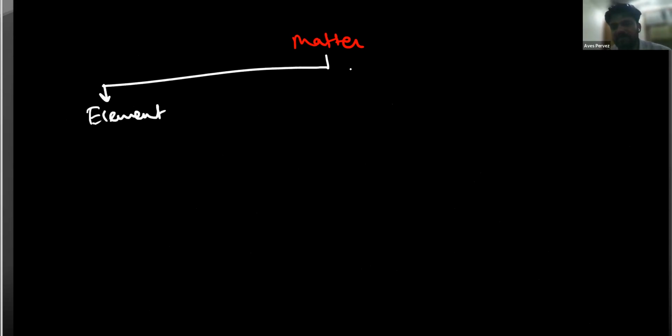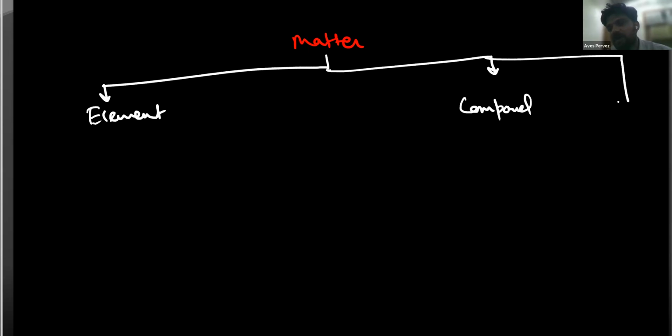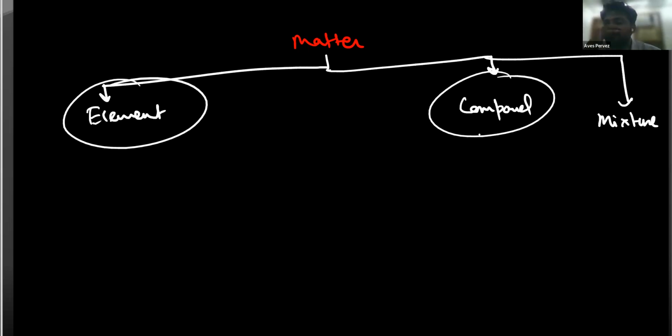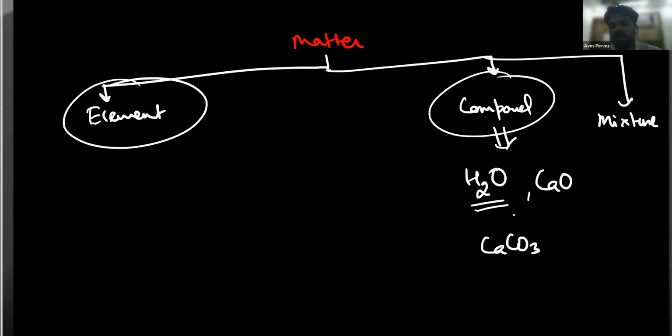It's pure and impure substances that we have studied. Solid, liquid, and gases is the other thing. But normally we divide the matter around us into elements, compounds, and mixtures. Mixtures you have also studied in the 9th standard. What are compounds? Compounds are made up of two or more elements chemically combined together. You have studied this in previous classes also, like H2O, CaO, calcium carbonate. These are compounds.